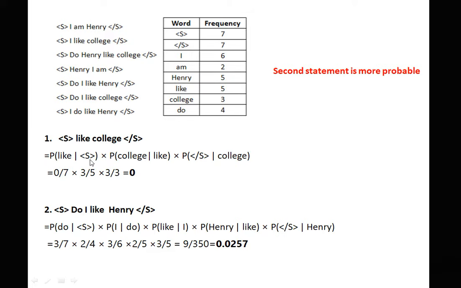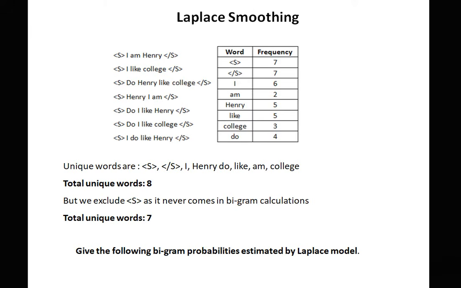Now for the first, probability of "like" given start of the sentence, the denominator is the start of the sentence, which is 7, but in our corpus at the start of the sentence "like" is not present, so we are getting 0. Now here if we check, this value is very powerful, even this value is very powerful, but only one of the probabilities is 0, that's why we are getting the answer 0, and this way we can get that the second statement is more probable. So we use Laplace smoothing, or add 1, to overcome the problem of the 0 probability.